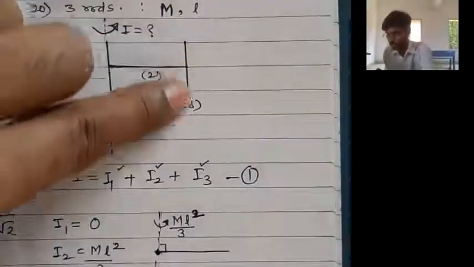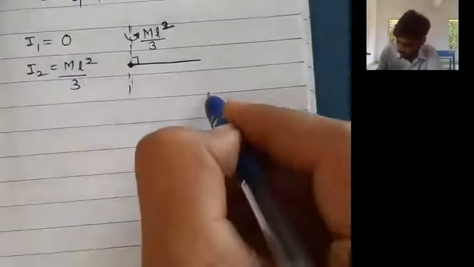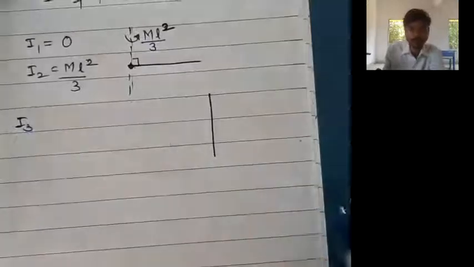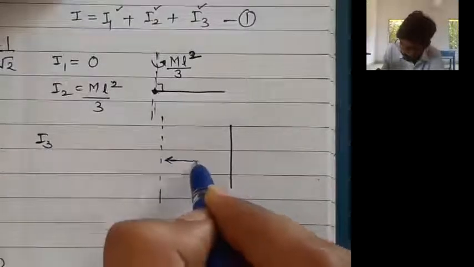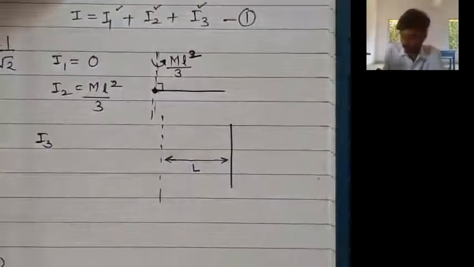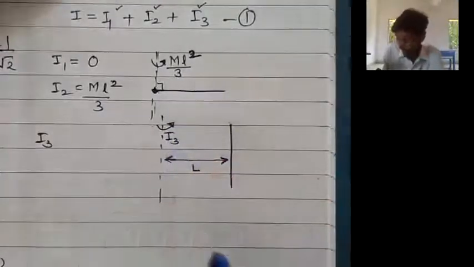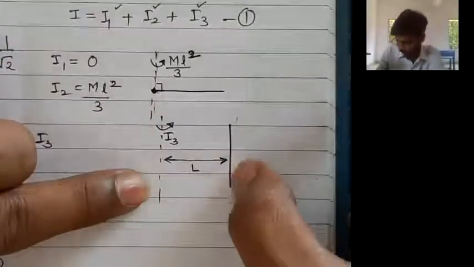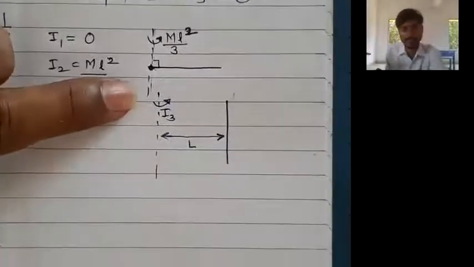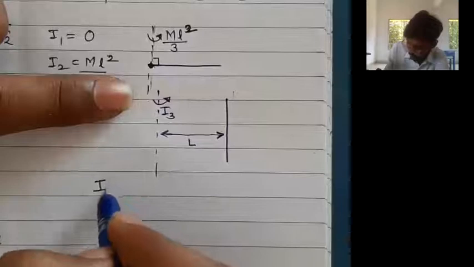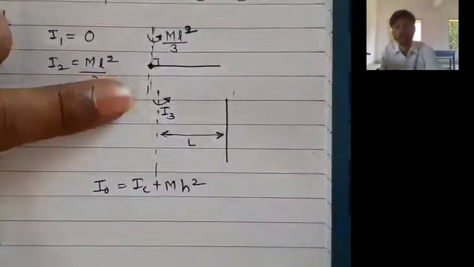Now the moment of inertia of this third rod about this axis. So let us draw the third rod. This is our third rod and this is the axis, and this distance is equal to L. Now for this rod, how to find the moment of inertia I3 about this axis? The answer is by using the parallel axis theorem. The parallel axis theorem is I naught is equal to IC plus MH square.